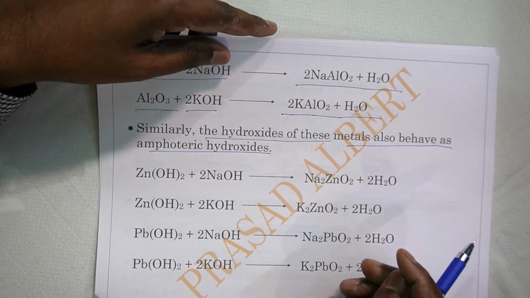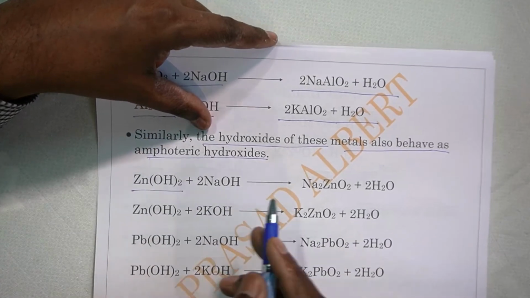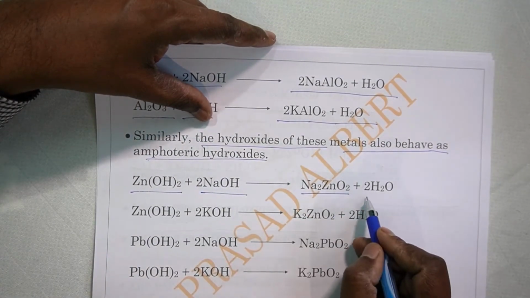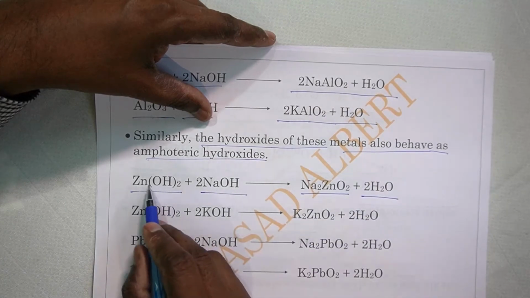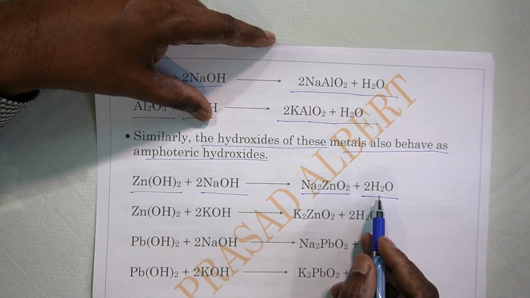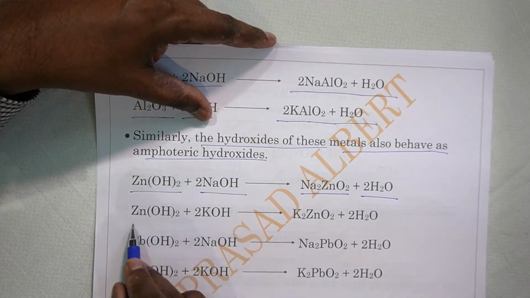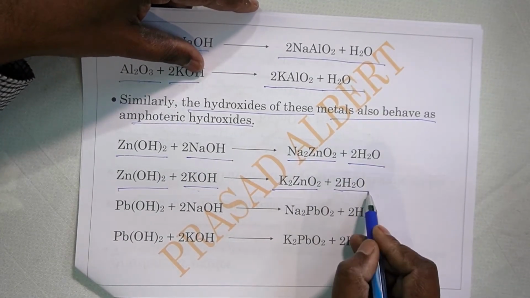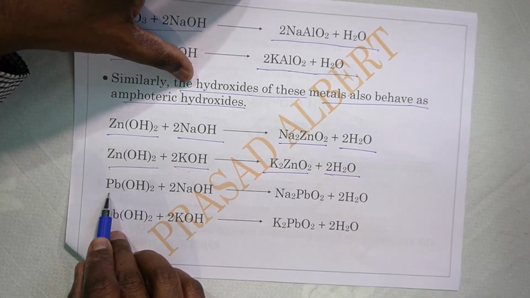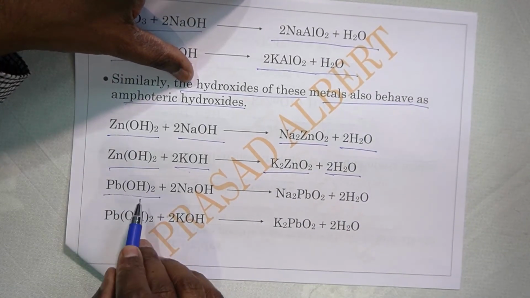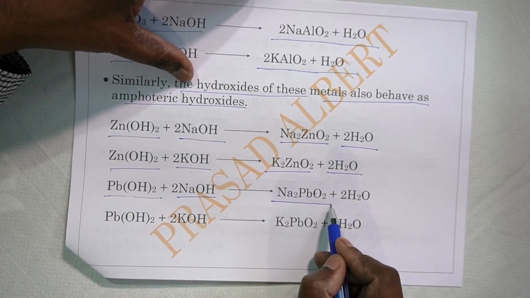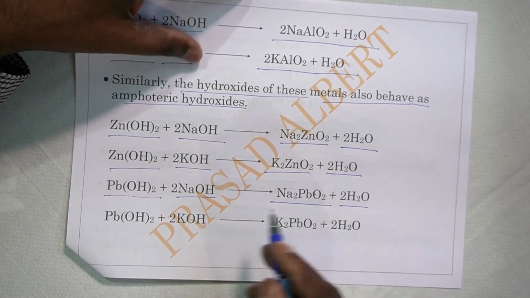Now zinc hydroxide, Zn(OH)2, reacts with sodium hydroxide to give sodium zincate and water. There are two OH groups here, so you get 2H2O. Zinc hydroxide reacting with potassium hydroxide again gives potassium zincate and 2 molecules of water. Then we have lead hydroxide, Pb(OH)2, reacting with sodium hydroxide, giving sodium plumbite and 2 molecules of water.